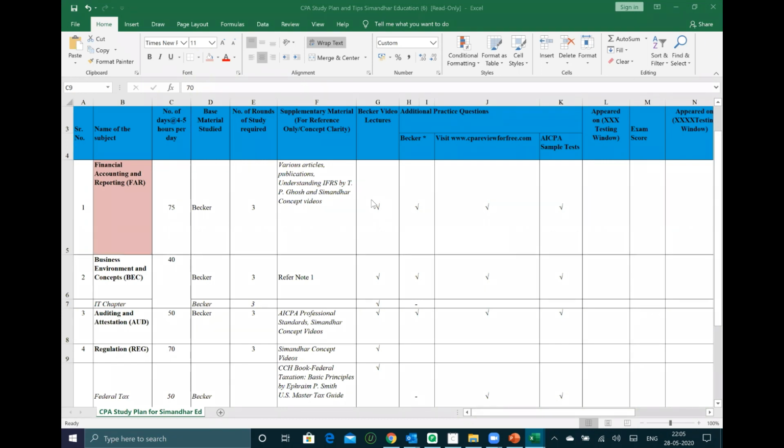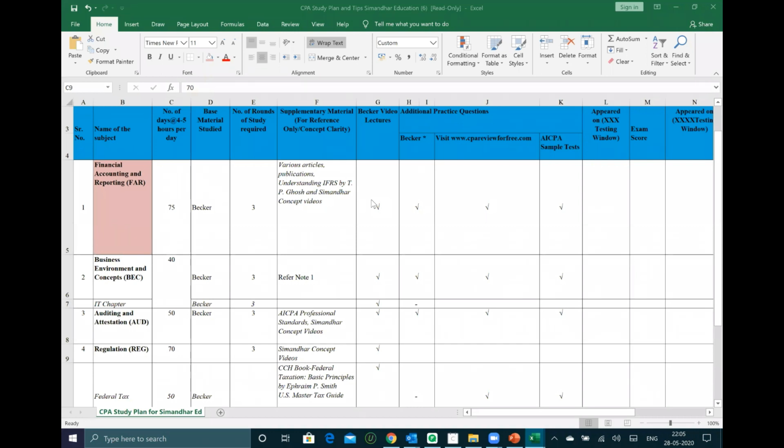Second point, on the exam day, don't panic if you're writing anything wrong. Just move ahead. Don't ponder on that and waste time, because you will need more time for simulations. And don't worry if you're not able to complete the entire paper. If you have written your answers correctly, or handled the tougher questions properly, you will pass the exam. I have seen a lot of students telling me that they have not completed the paper, or have done some questions wrongly.